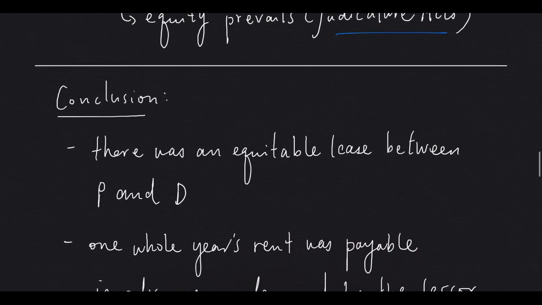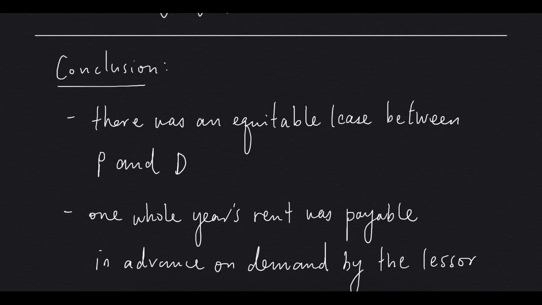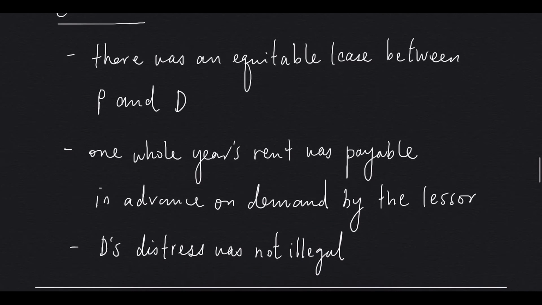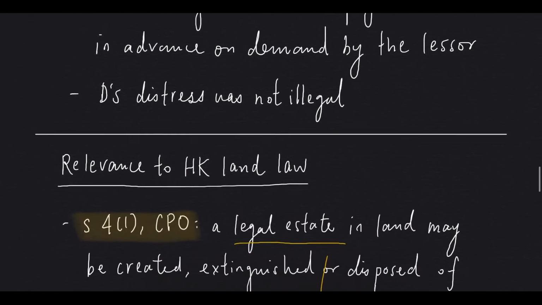In conclusion, there was an equitable lease between the plaintiff and the defendant, so 1 whole year's rent was payable in advance on demand by the lessor, so the plaintiff was indeed in default of payment, so the defendant's distress was not illegal. So this is it about the case of Walsh and Lonsdale. At this point, you may wonder, so how is it related to Hong Kong landlord? The answer is as follows.